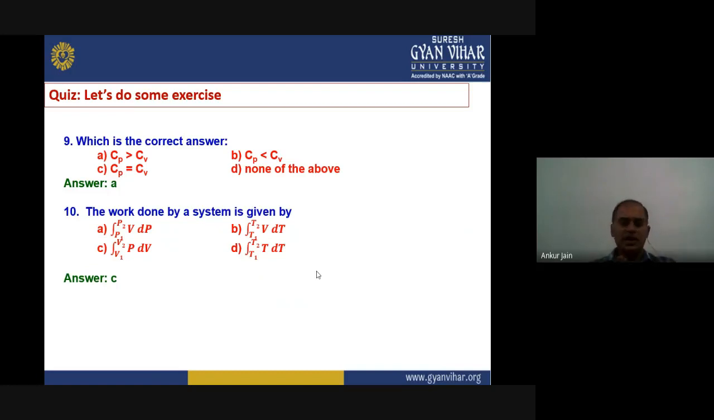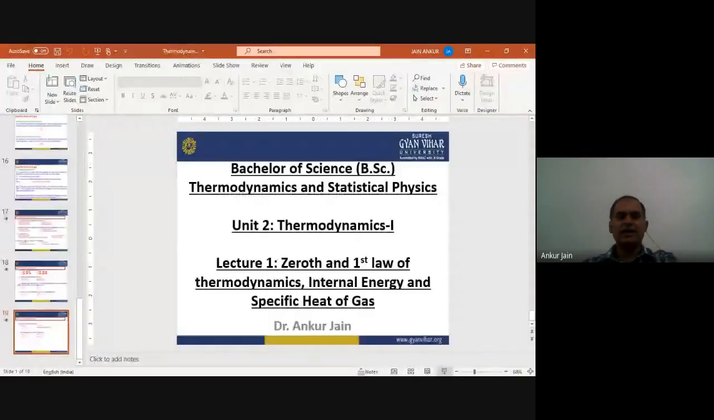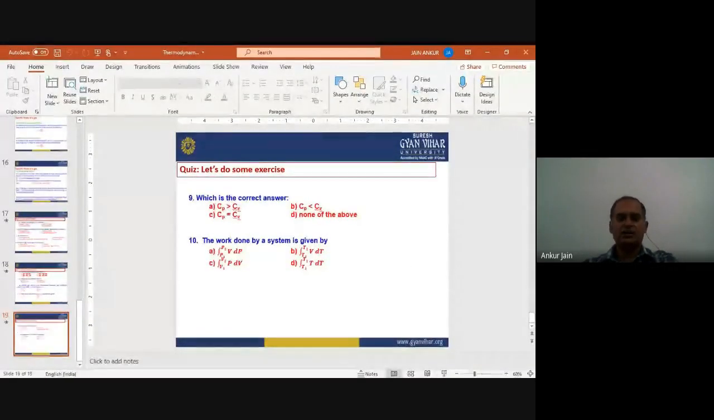Okay, this is all about today's lecture. Today we have seen many definitions related to work and energy. We have understood the system and surroundings. We have seen the zeroth law and first law of thermodynamics, and finally we have understood the relation of the specific heat of gas at different conditions, at different pressure and different volume. And we have seen that the specific heat at constant pressure is always greater than specific heat at constant volume. So this is all about today's lecture.